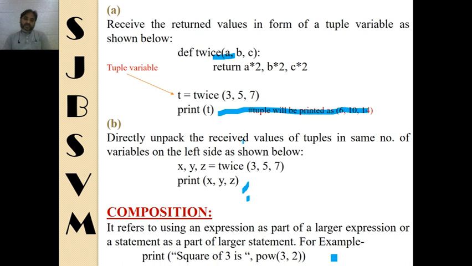This function is being called inside the function print. So print itself is a function and inside it pow has been called. So a function inside a function is being called. Here pow(3, 2) is a part of the larger expression print. This is what we call composition.